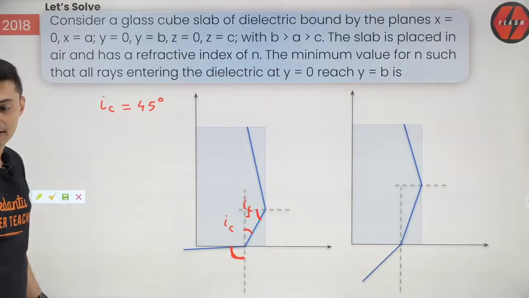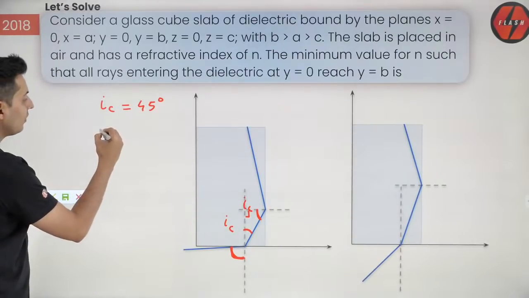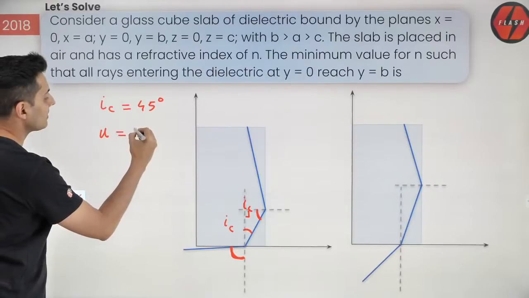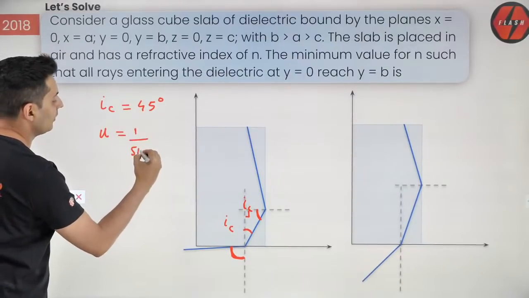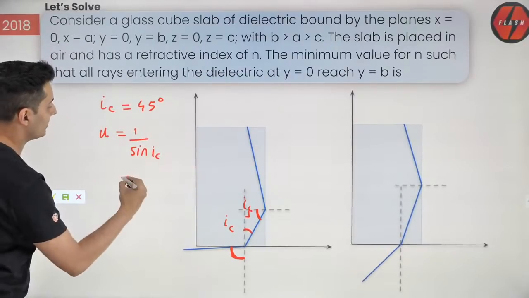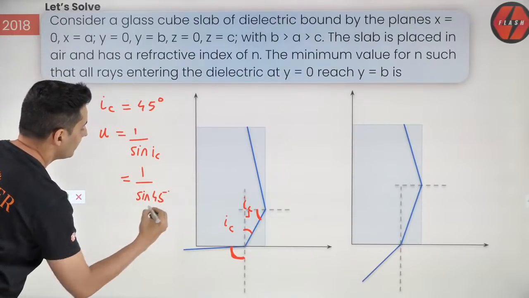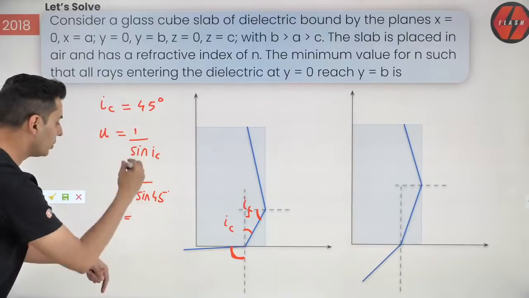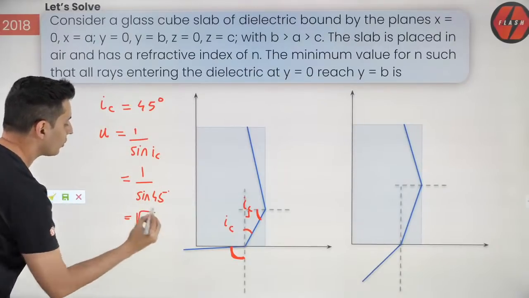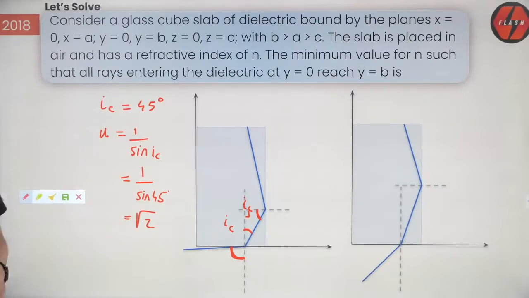Yes, Sakti, it's visible. And then think, what is the formula for mu? Mu is 1 by sine of critical angle. I gave it to you yesterday. So it will be nothing but sine of 45 degrees, which is 1 by root 2. Inverse of that makes it root 2. That is the answer.